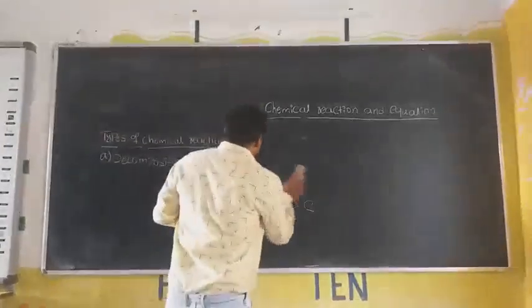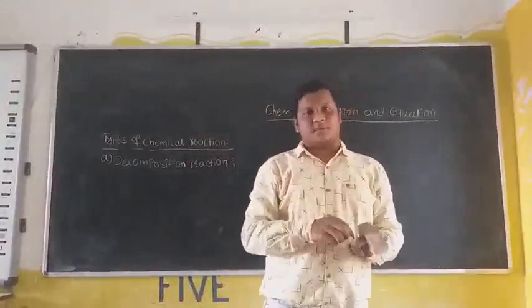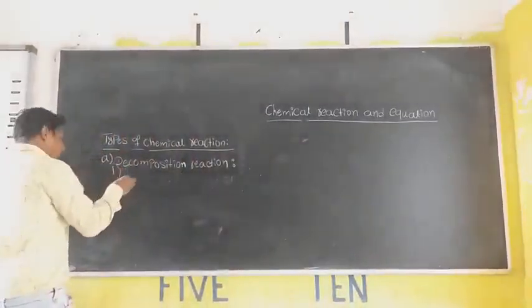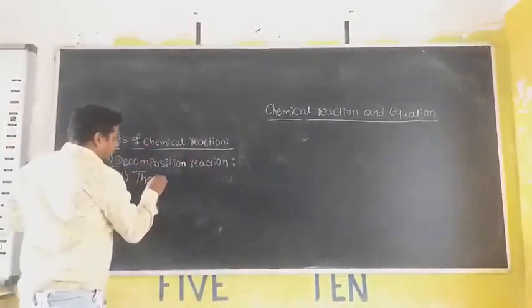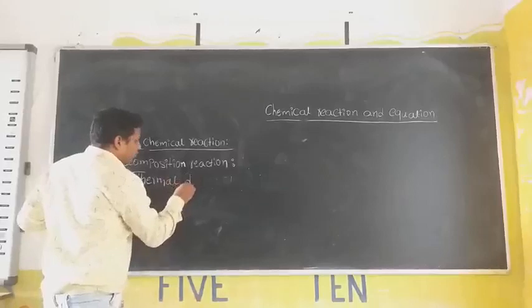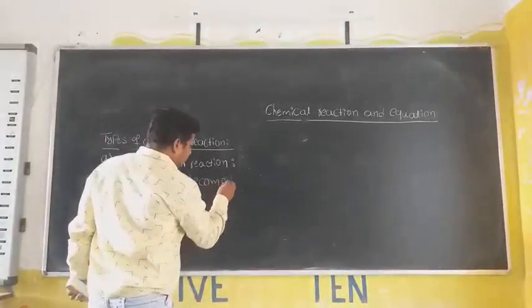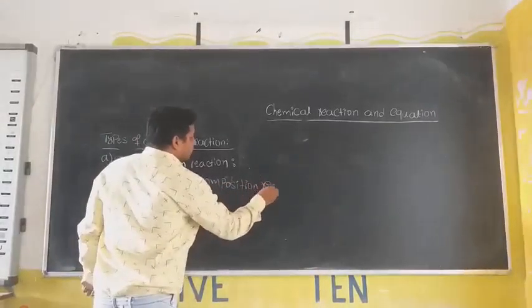Then in decomposition reaction, again we have 4 types. First one is thermal decomposition reaction.